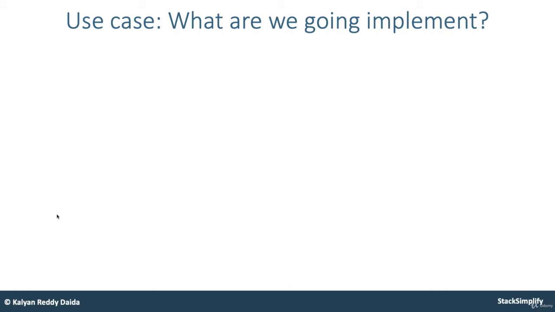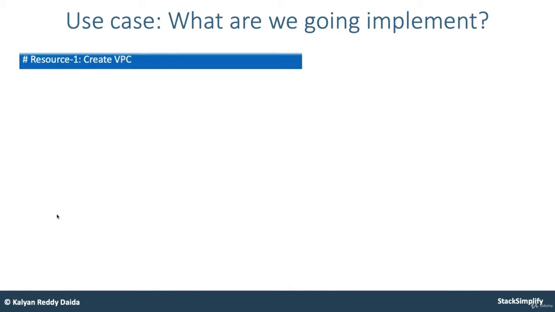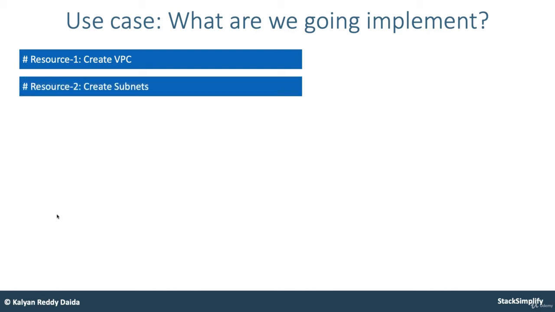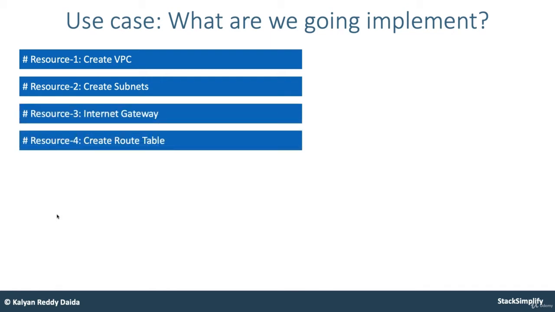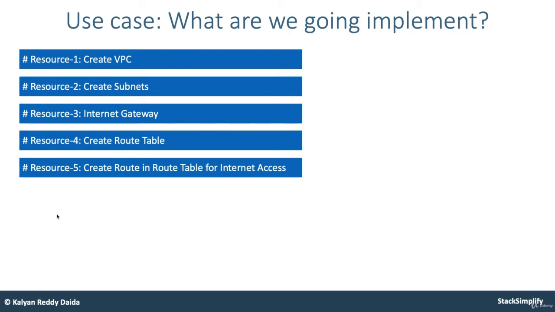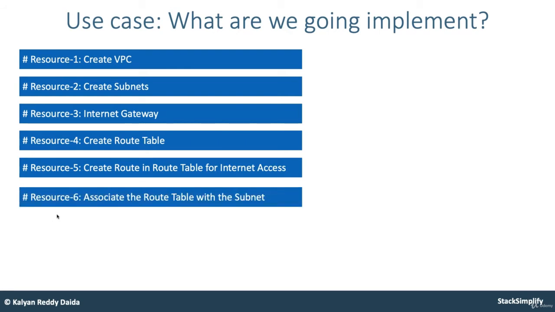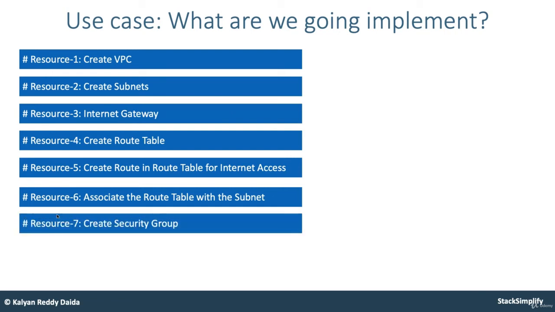The core thing is that during the process you will learn how to create an AWS VPC using Terraform and its underlying resources: creating subnets, an internet gateway, a route table, a route in the route table for internet access, associating the route table with the subnet, and also creating a security group. All these come under the VPC resources we create.